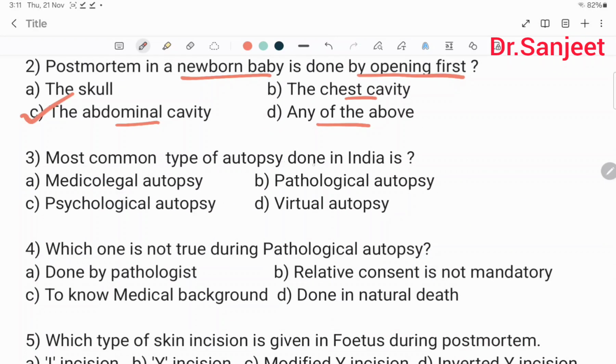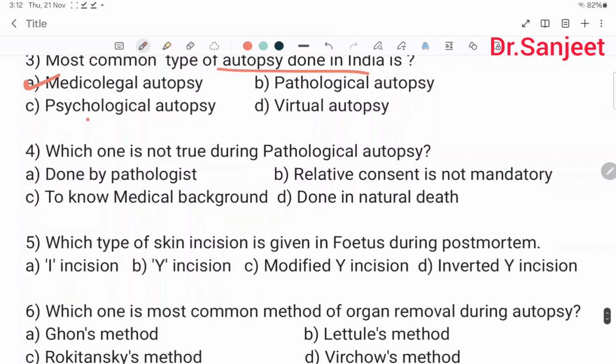Most common types of autopsy done in India: medical autopsy, pathological autopsy, psychological autopsy, virtual autopsy. So medical autopsy. Which one is not true during pathological autopsy? Done by a pathologist, relative consent is not mandatory, done to know the medical background, done in natural death. So the not true statement is that relative consent is not mandatory; consent is mandatory here.